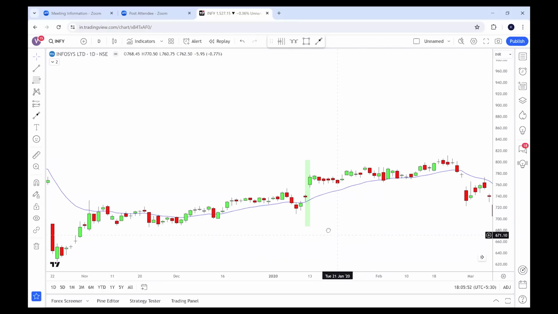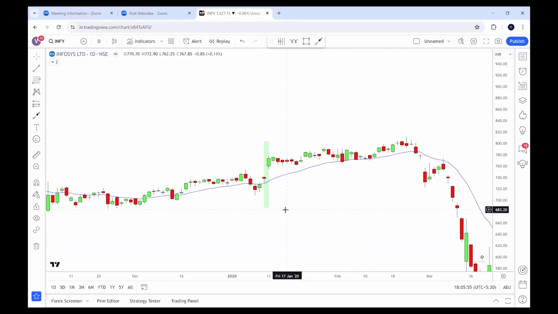Now you can see that this is interesting. Our cycle is 11 to 12 January. But here 10 January is Friday, and 11th and 12th were both Saturday, Sunday. That means the beginning and end of the cycle were both Saturday, Sunday. In that case, you can take one day before and one day after. Here we have taken 10th January, one day before the cycle, and one day after the cycle, that is Monday, 13 January. We took Friday 10 January open and 13 January close, and you can clearly see that this bullish cycle worked in year 2020.